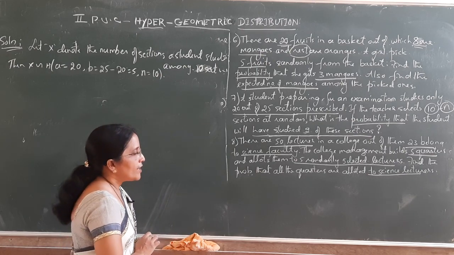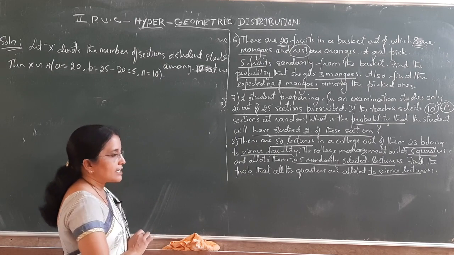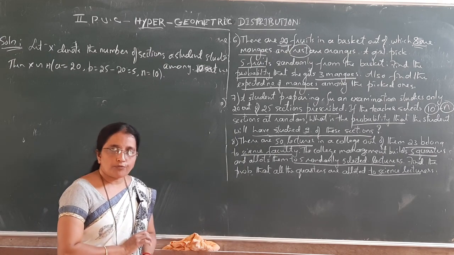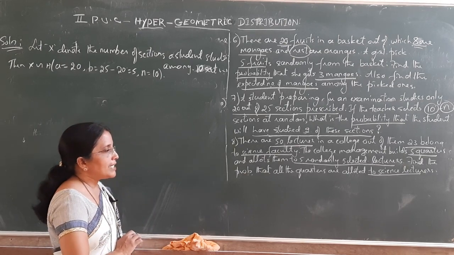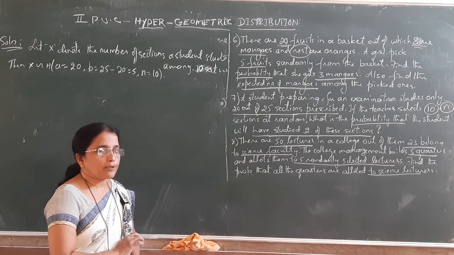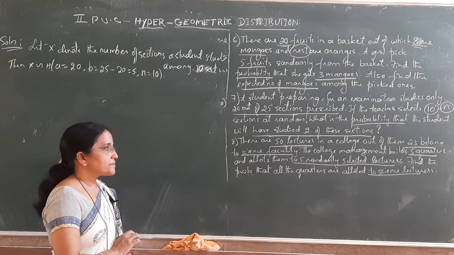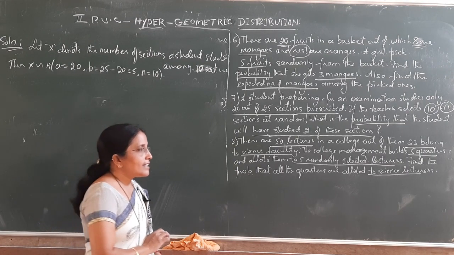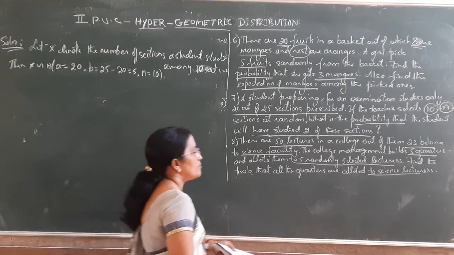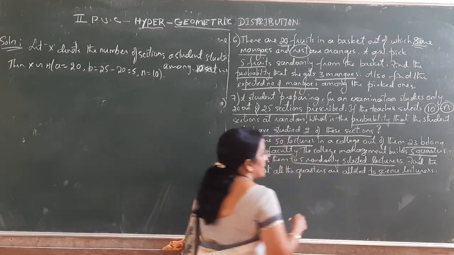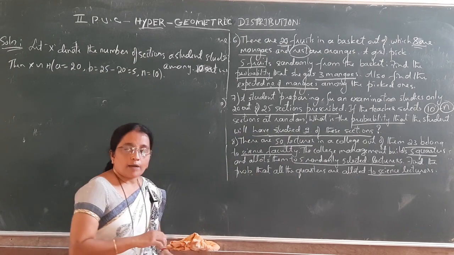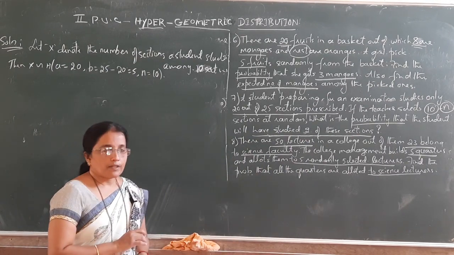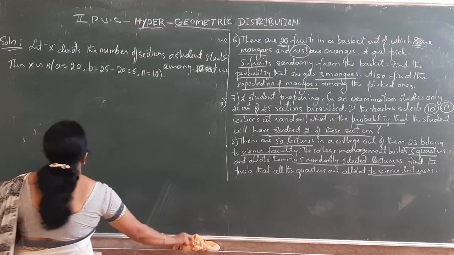So x is equal to 5, and we have to find the probability of x equal to 5. What is x here? X denotes the number of science lecturers among how many lecturers? Among 5 lecturers.